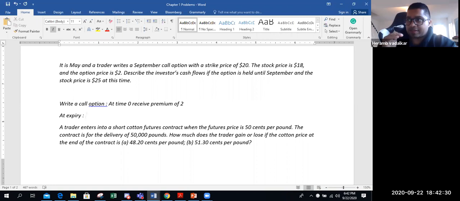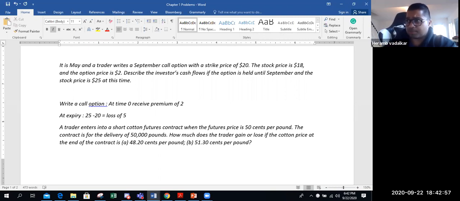Now at expiry, if the price is above strike price, you suffer a loss and you have to pay. When does a call option writer face loss? When the prices go up. So at expiry, what is the price? Price is 25. So it is above the strike price of 20. So you would have a loss of $5.